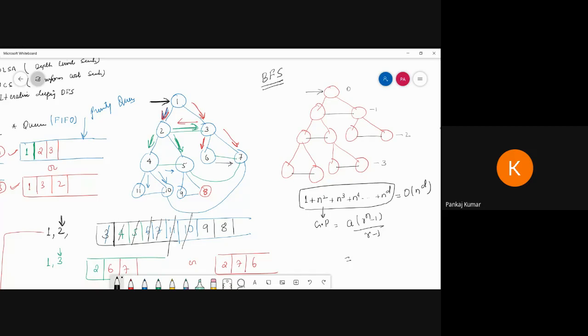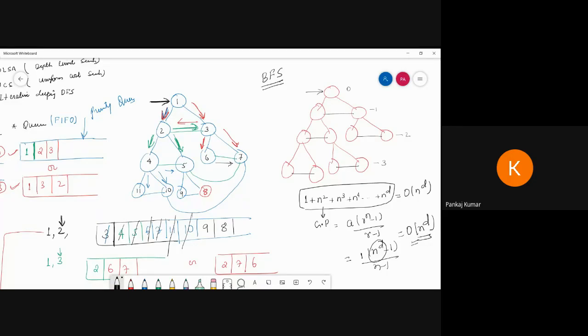Okay, so now here, this is 1, and this is n to the power. We can travel up to d, divided by n minus 1. So here we can take order of n to the power d, because it forms a GP series. So this time complexity is order of n to the power d.